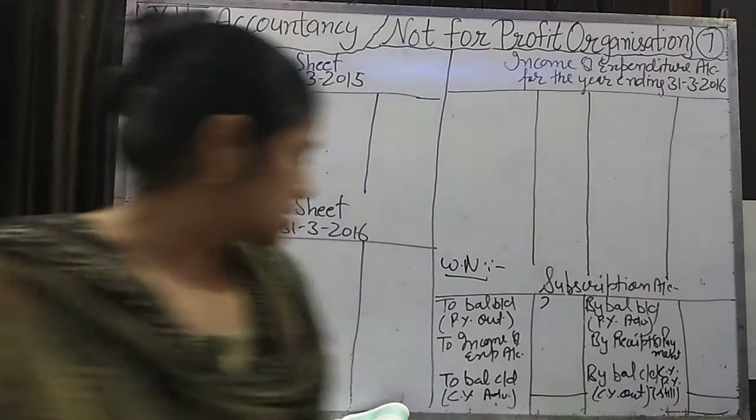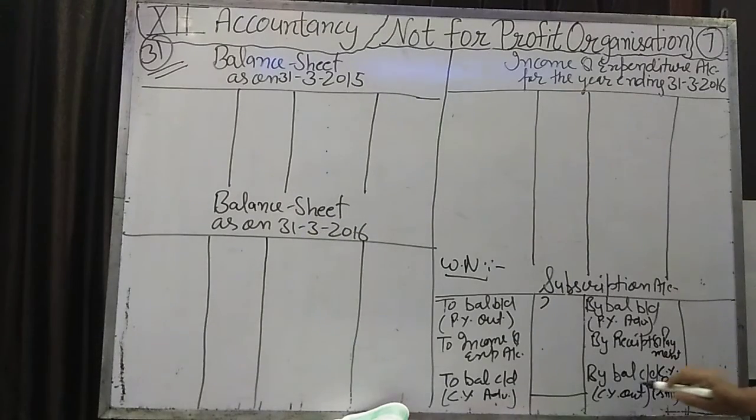And on this side is the outstanding subscription of the current year, and the total current year outstanding we will write here. Total means that if any outstanding subscription of the previous year is still outstanding, suppose the previous year's outstanding subscription was 3000, but we have received only 2000 out of that.